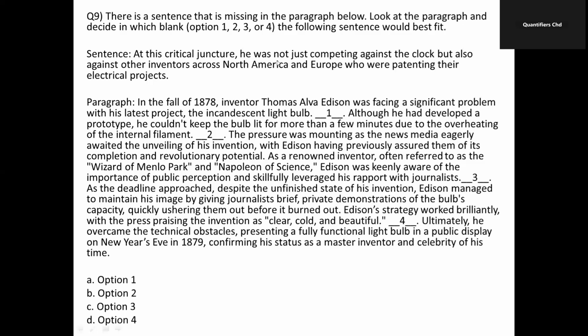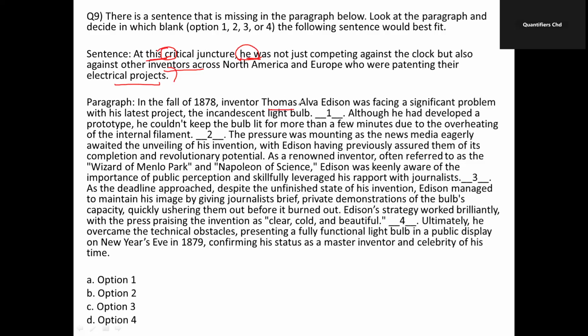Now, again, the question on paragraph completion. So, at this critical juncture, he was not just competing against the clock, but also against other inventors across North America and Europe who were patenting their electrical projects. So we know that this is a critical juncture, and he was not just competing against the clock, but also against other inventors. So let's see here.